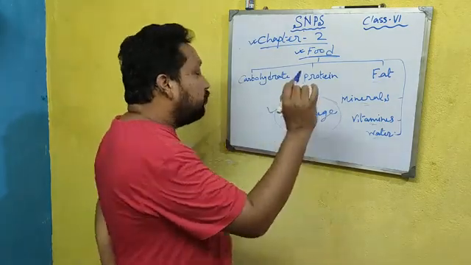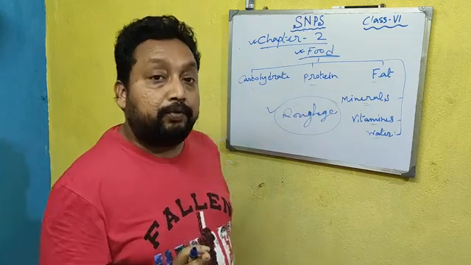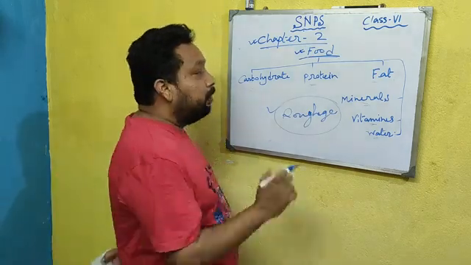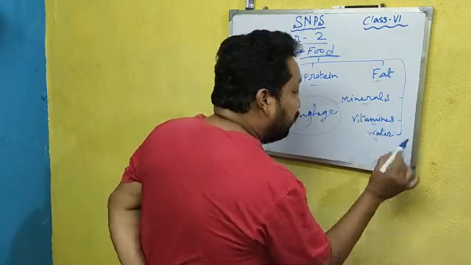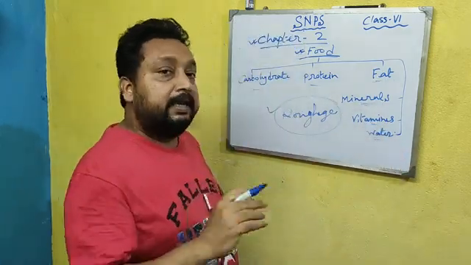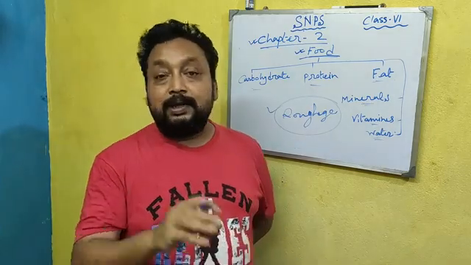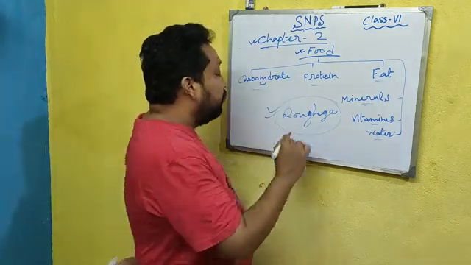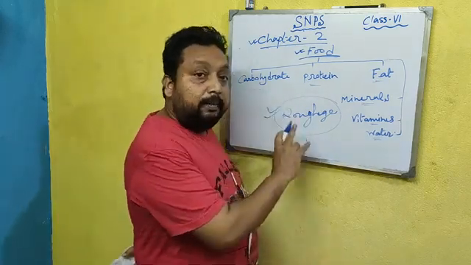And roughage is also present in food. Roughage is not present in every kind of food. The food's main 6 components are carbohydrate, protein, fat, minerals, vitamins and water. Roughage is present in many kinds of food. It is also important for our body, but it is not the main component or main part of food. It is also a component of food, but not main.